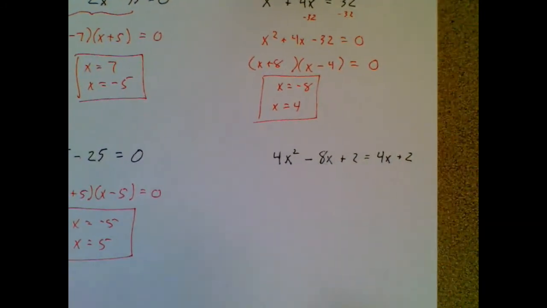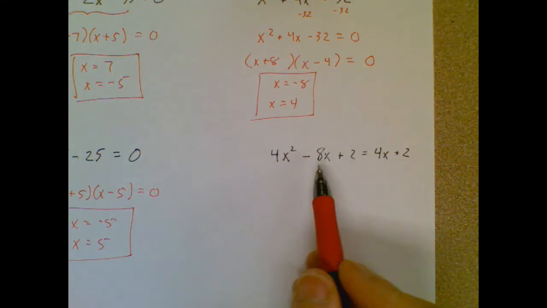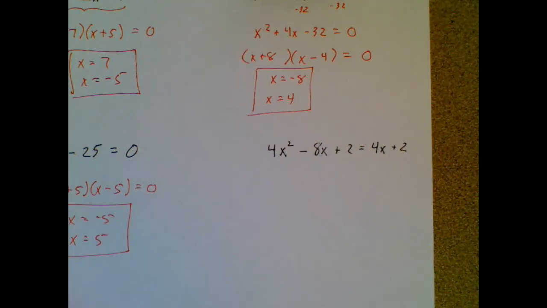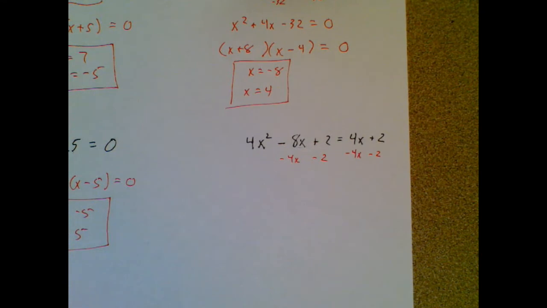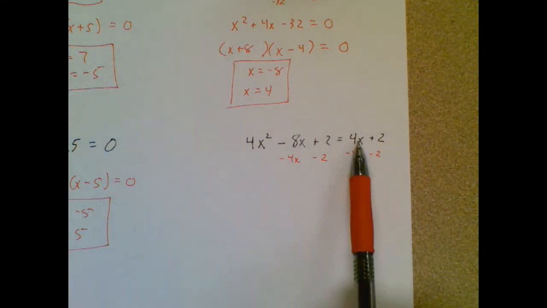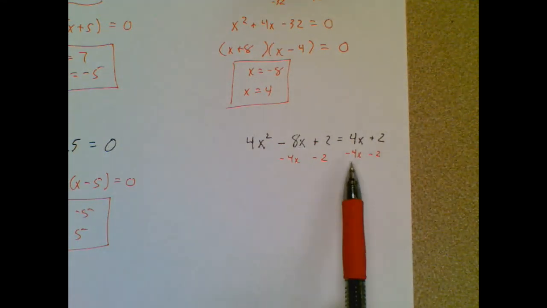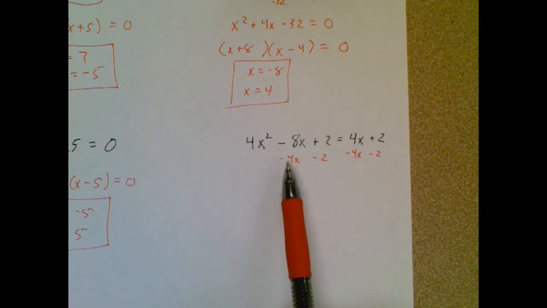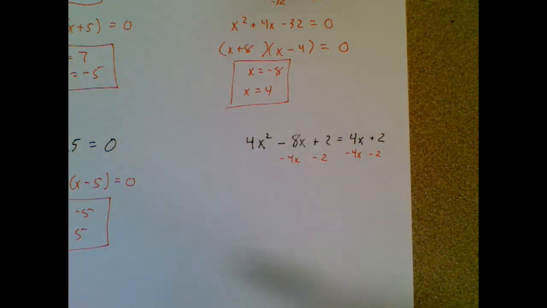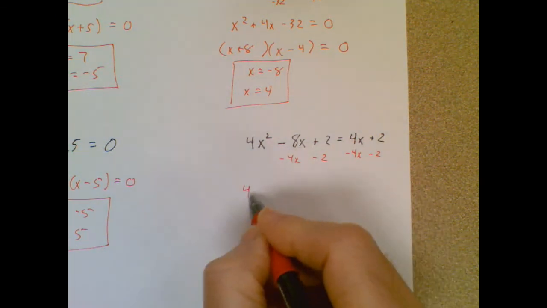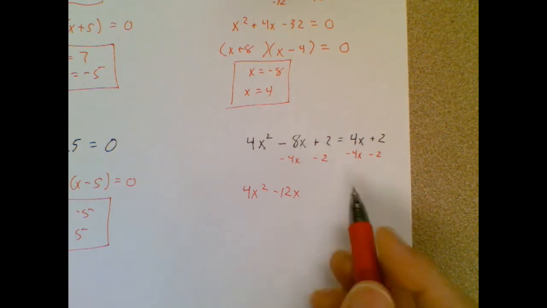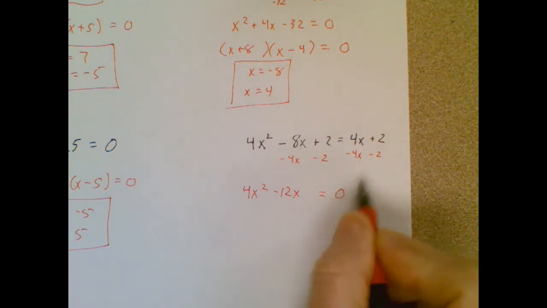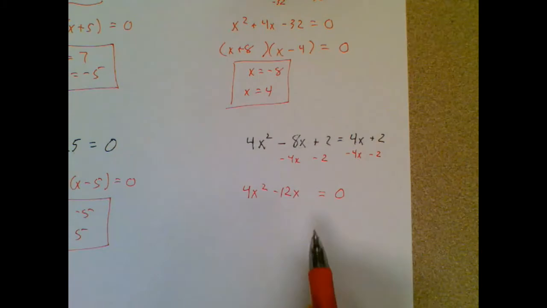We'll end with this doozy. This is a mess. It's not in standard form, that's for sure. So I'm first of all going to rearrange it to standard form. I move the +4x and the +2 to the other side by doing a subtract. And I've lined it up with their like terms. So now I would rewrite this. Oh, 2 minus 2 is 0, so I don't have to write anything there. And these all equal 0. So now I have standard form.